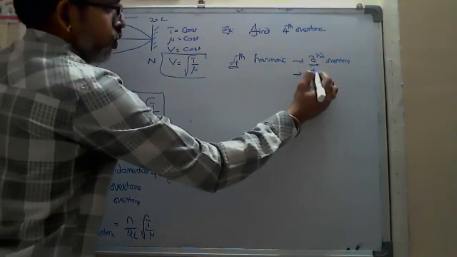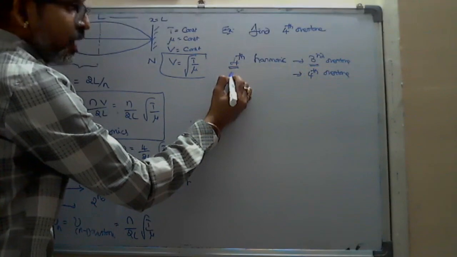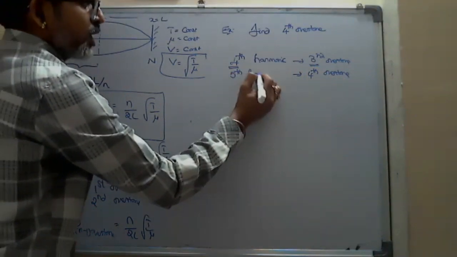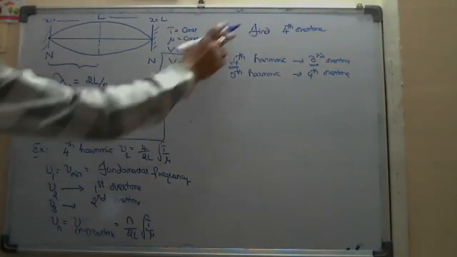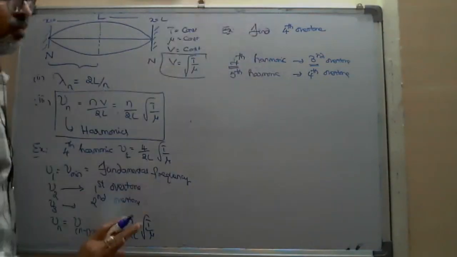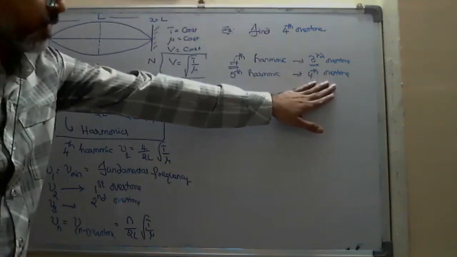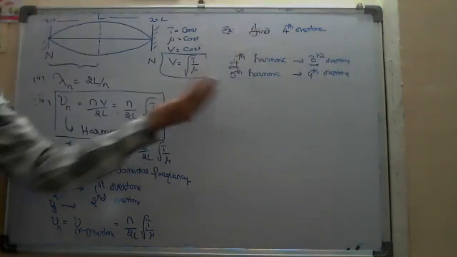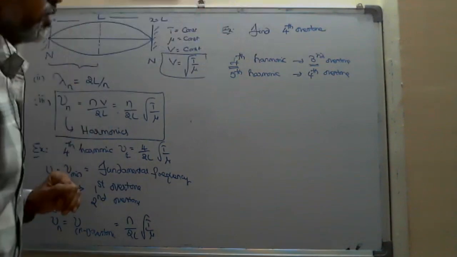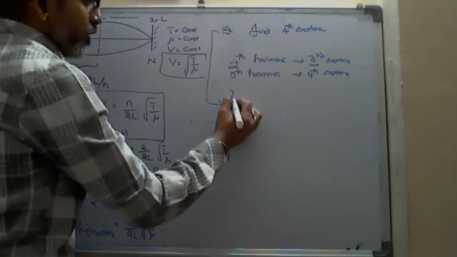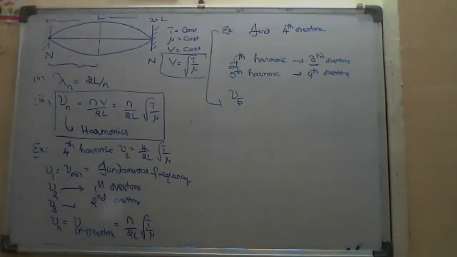In the same way, the fourth overtone should be the fifth harmonic, not third. So don't get confused. Fourth overtone means fifth harmonic. From harmonics to overtones, we decrease the number by 1. From overtones to harmonics, we increase the number by 1. Here he is asking for the fourth overtone, which means not nu 3, he is asking nu 5.